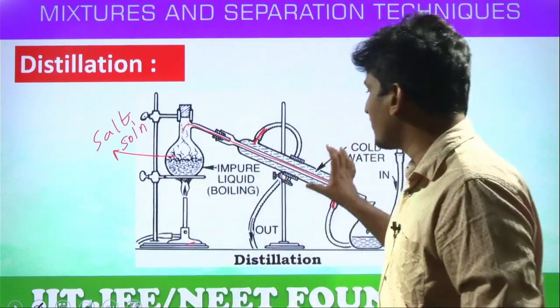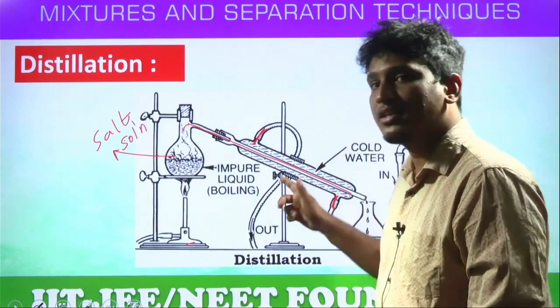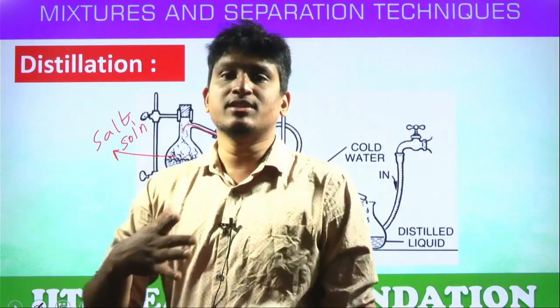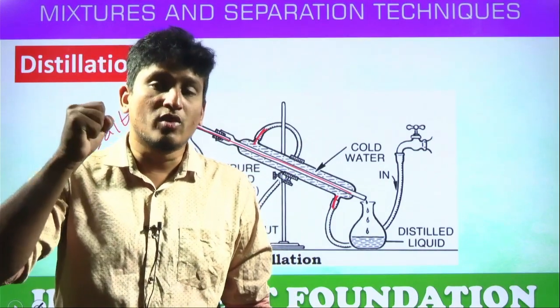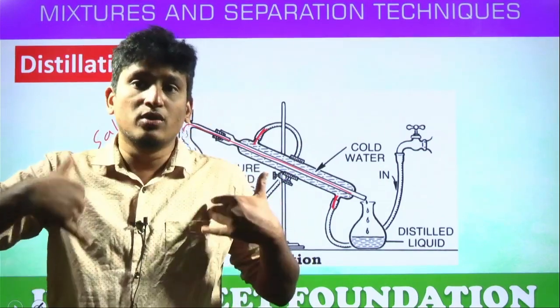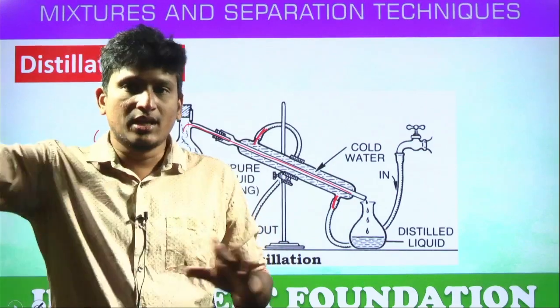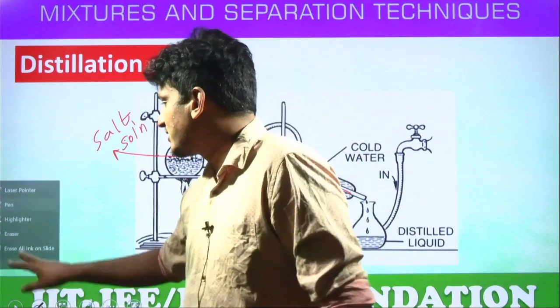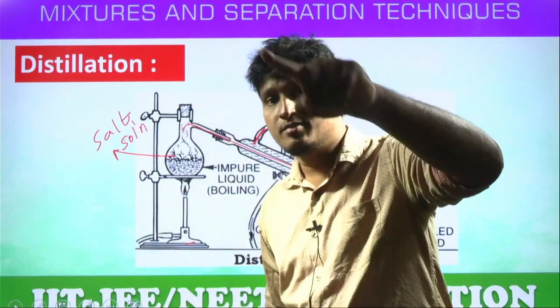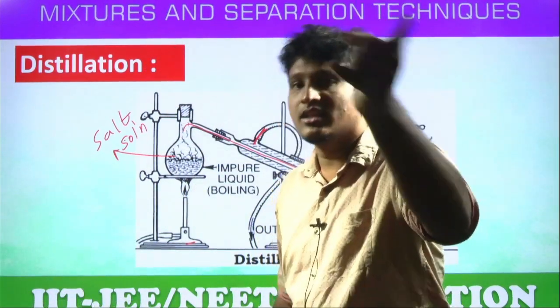So this equipment is called a condenser. What is the role? It condenses the vapors which are coming from the round bottom flask. Some cold water comes in, the cold water condenses the vapors, and the cold water becomes hot and goes out. Again, new cold water comes in. So this technique is called distillation. What is the criteria? Soluble solids from liquids. We are collecting the vapors also.